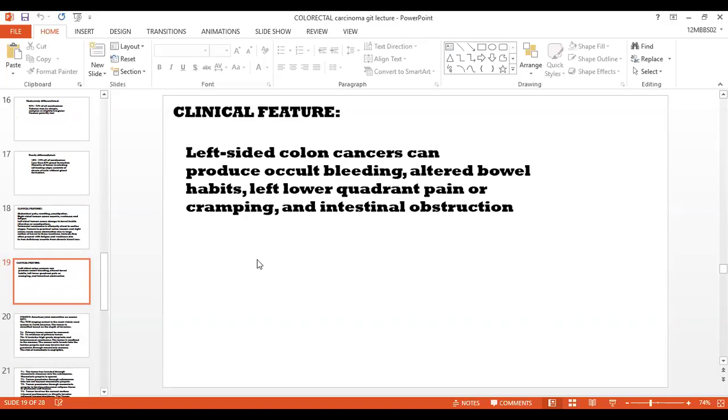Clinical features continue. The left-sided colon cancers can produce occult bleeding, altered bowel habits, left lower quadrant pain or cramping, and intestinal obstruction.